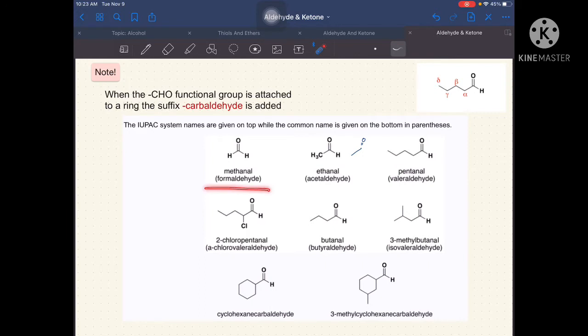So it's very basic. That's 1 carbon atom. So this is the carbon, the oxygen, then it's 2 hydrogen. So that's methanol. Tapos kapag common name naman, that's form for our prefix and then just add aldehyde. So we have formaldehyde. The next one, we have here 2 carbon atoms. Paano ba na-create yung 2 carbon atoms dyan? Andito yung one carbon atom, and then ito yung ating next carbon atom.